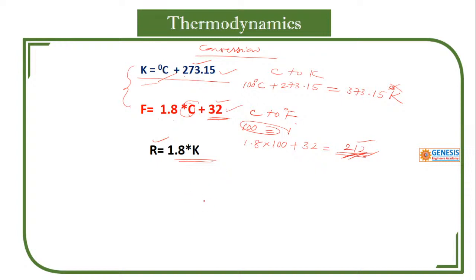If you keep any thermometer, the measuring fluid stops moving till they reach equilibrium. Thermodynamic equilibrium means the temperature difference is 0.